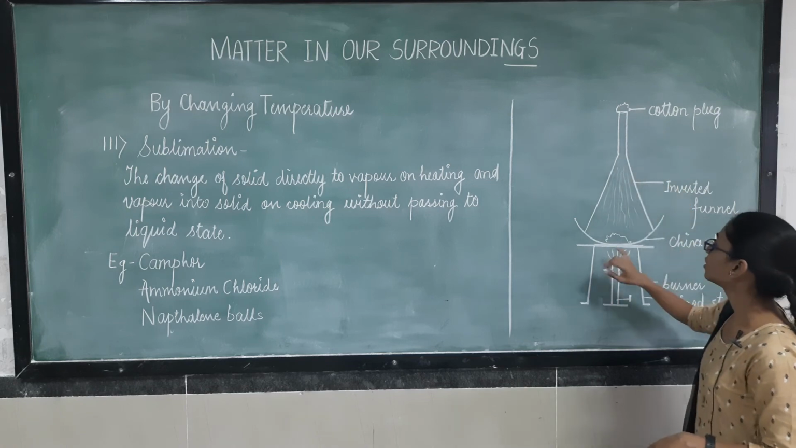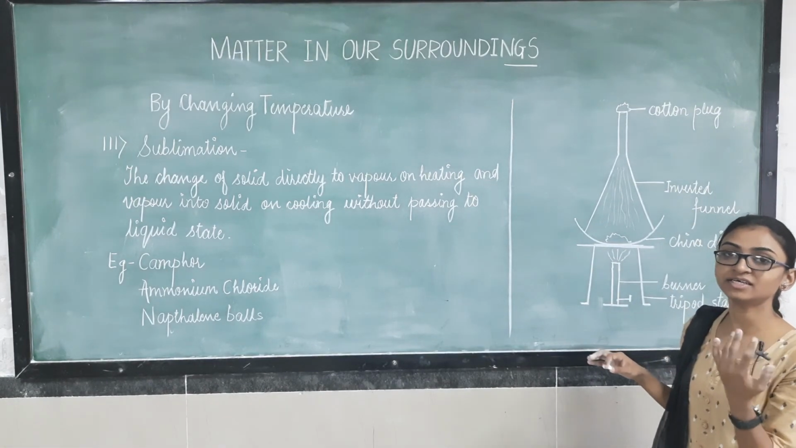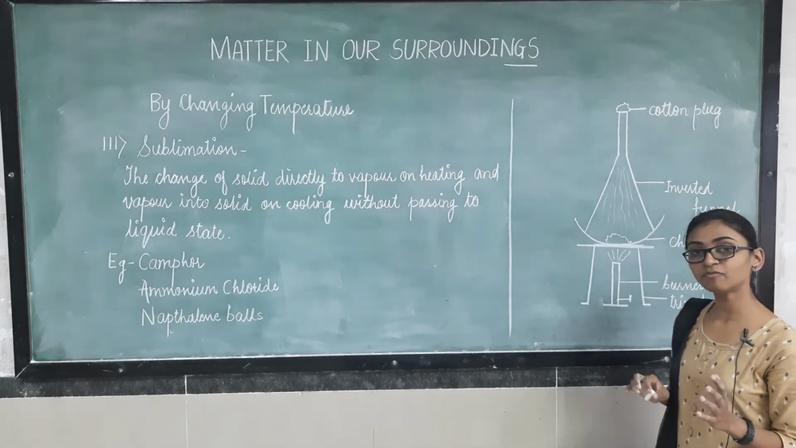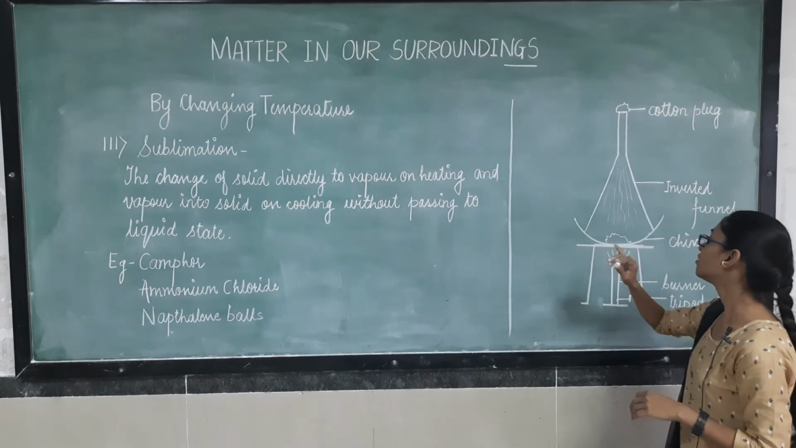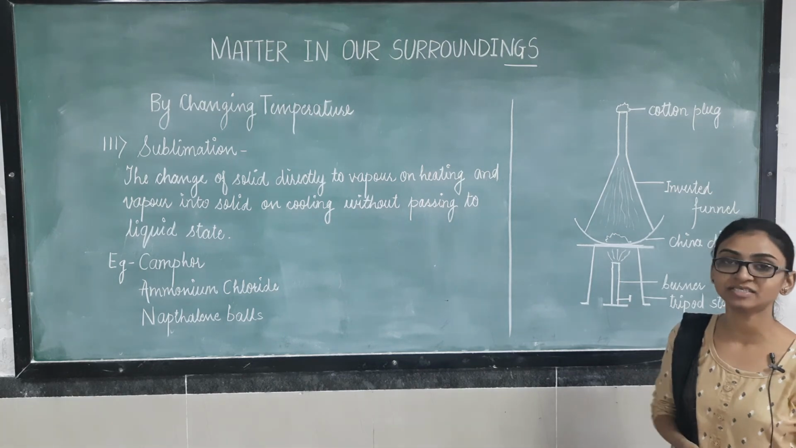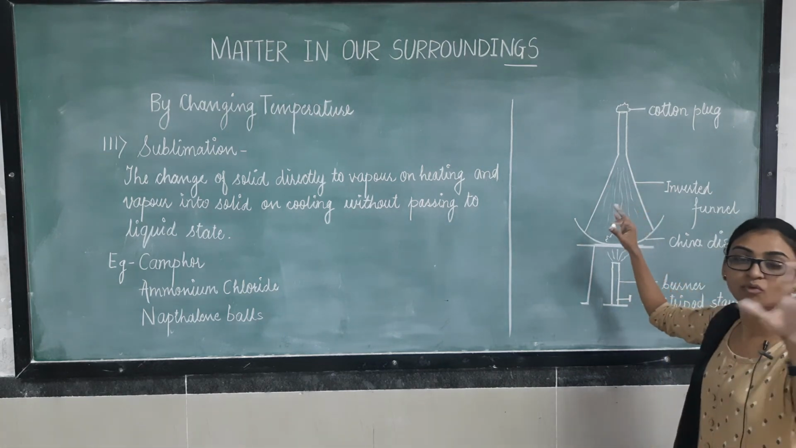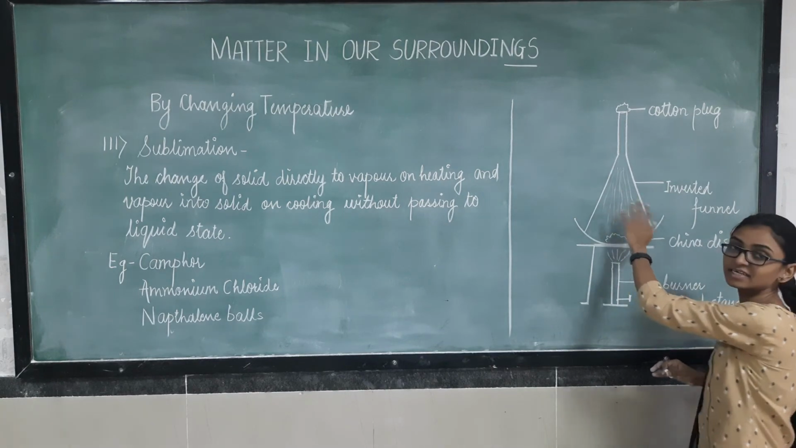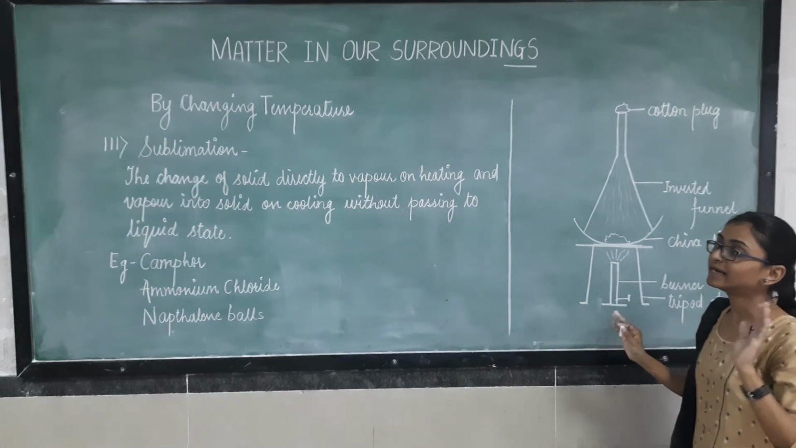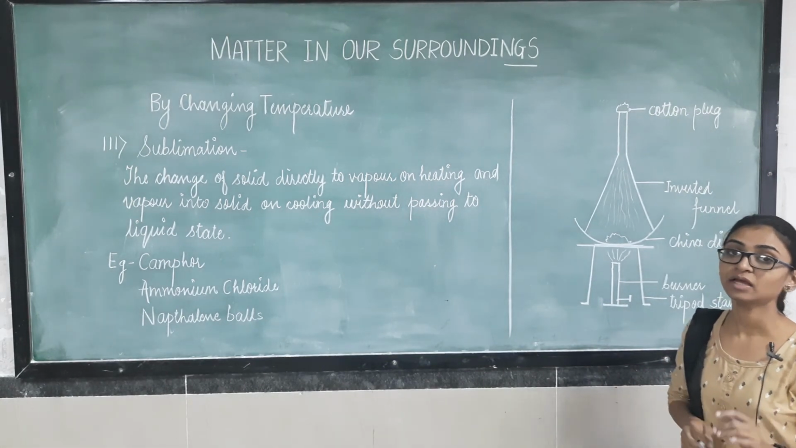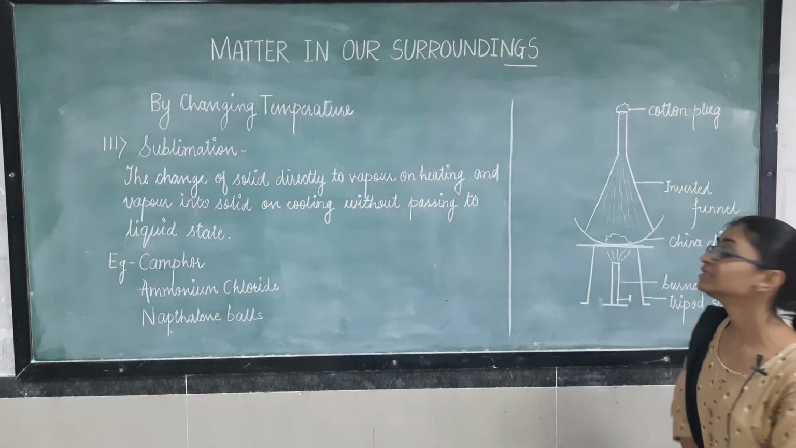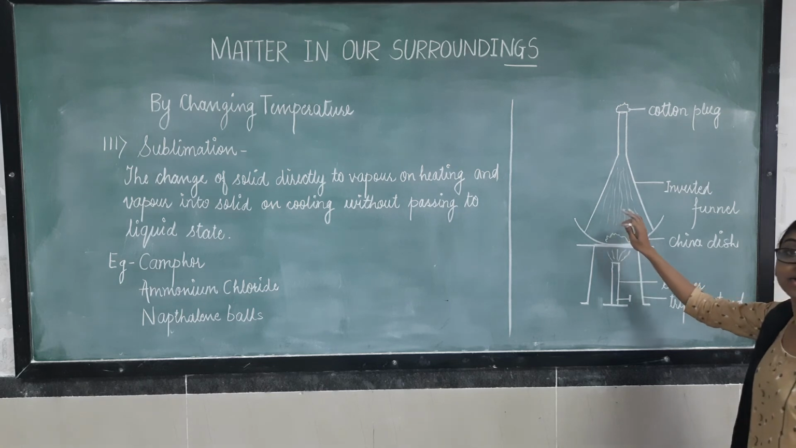Till complete vaporization takes place, we will continue giving heat. After some time, the complete vaporization has taken place and it is completely converted into vapor state. The funnel will look white in color as many vapors are present inside it. Now we will turn off the flame and let it cool down. After some time, when we see this funnel, what do we observe? These vapors are not present here.